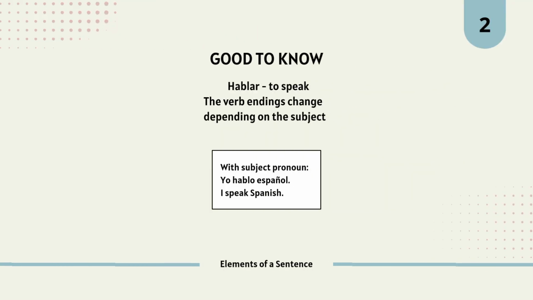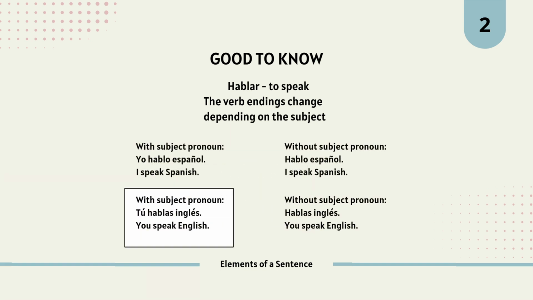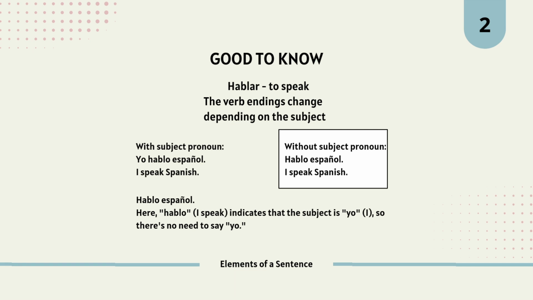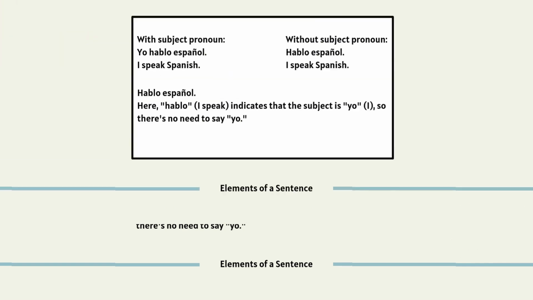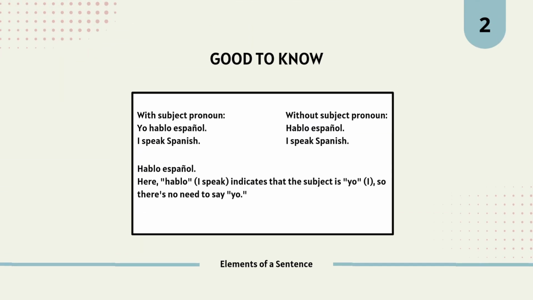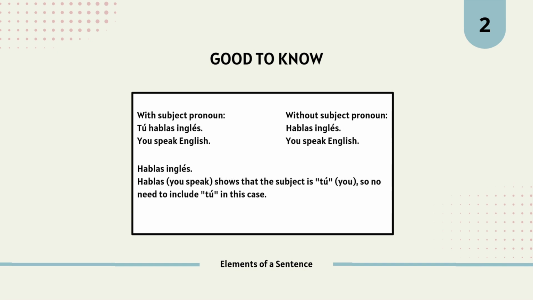For example, the verb hablar, to speak. Using it with the subject pronoun is optional but possible for emphasis. You would say, yo hablo español, I speak Spanish. Or another example, tú hablas inglés, you speak English. Without the subject pronoun, the verb form tells us who is performing the action. Hablo español, I speak Spanish. Here, hablo, I speak, indicates the subject is yo, I, so there is no need to say yo. Or another example, hablas inglés, you speak English. Hablas, you speak, shows that the subject is tú, you, so no need to include tú in this case.